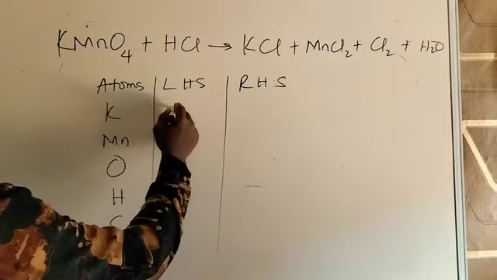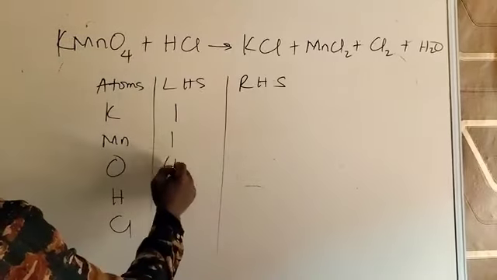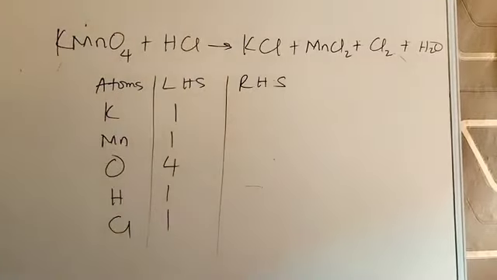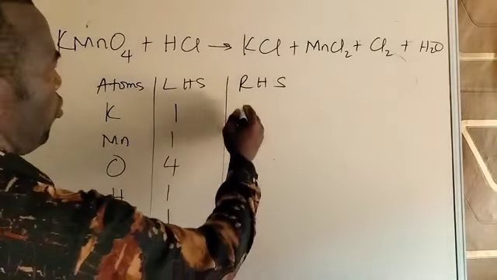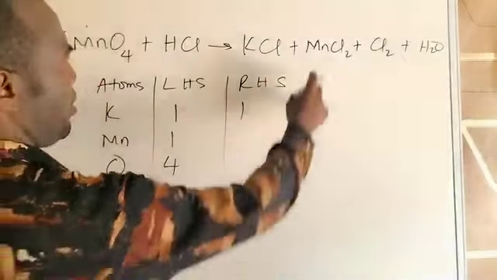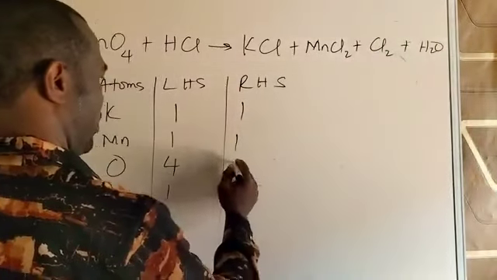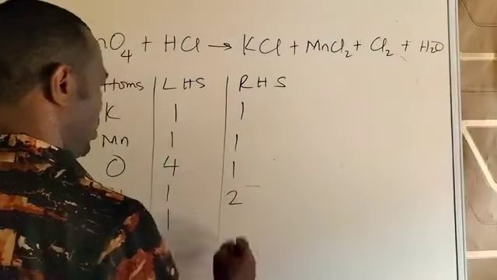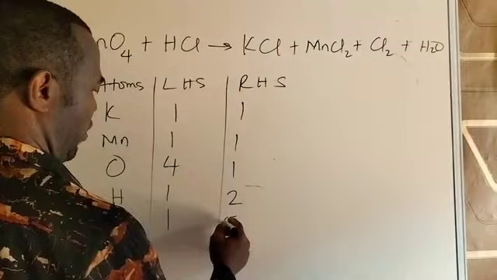Potassium here is 1, manganese 1, oxygen is 4, hydrogen is 1, chlorine 1. So you can see that. I'll go to the right hand side. Potassium 1, manganese 1, oxygen only 1 on that side, hydrogen, you can see it there, 2, and then chlorine 2 plus 2, 4 plus 1, 5.